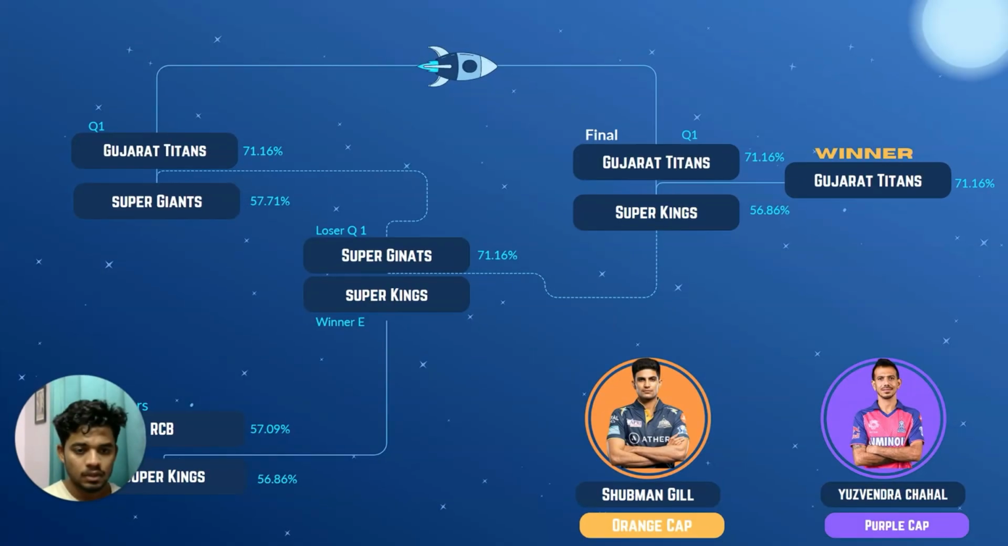Let's check it. In our 2024 predictions, these are the top 4 qualified teams: first, Gujarat Titans, Super Giants, RCB, and Chennai Super Kings. In the eliminators, Super Kings will secure the spot in the final. In the final showdown, Gujarat Titans will face off against Super Kings, with Gujarat Titans emerging as the champions. In terms of individual performance, we predict Shubman Gill to claim the orange cap for the highest run scorer, and Yuzvendra Chahal to win the purple cap for the highest wicket taker.